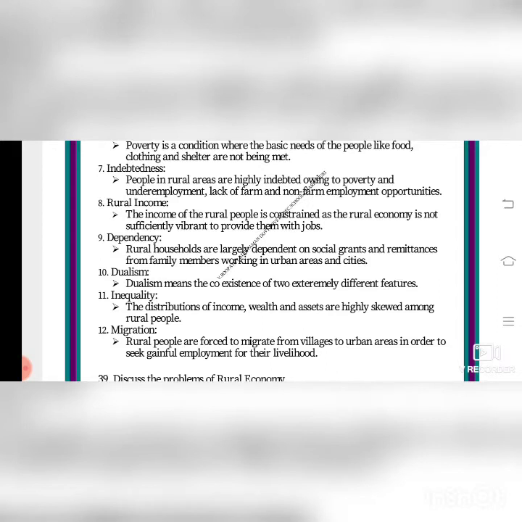Dualism. Dualism means the coexistence of two extremely different features. Two types, isn't it? They are working in the village and they are going to towns also. Two types, that is mostly in agriculture farms. We can take like this also, cottage industries.